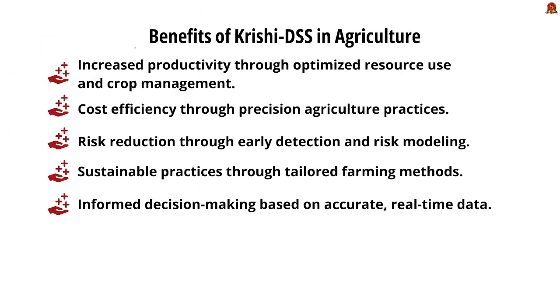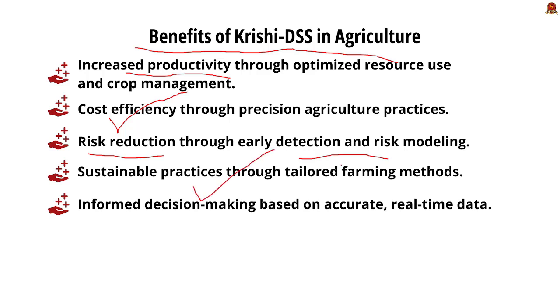Moving forward, let us see what are the benefits of Krishi-DSS in agriculture. It ensures increased productivity through optimized resource use and crop management, and also cost efficiency through precision agricultural practices, which is made possible through the decision making available through Krishi-DSS. Risk reduction through early detection and risk modeling. Sustainable practices through tailored farming methods can also be made possible. Informed decision making based on accurate and real-time data obtained from Krishi-DSS can aid in the betterment of the Indian agriculture sector. So with this, we have covered all the basic information needed about this project.